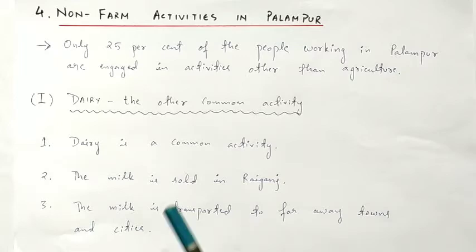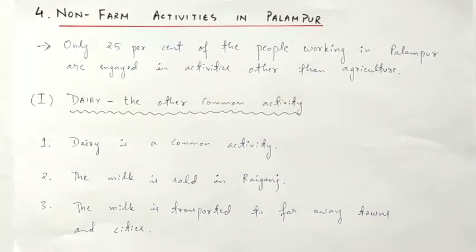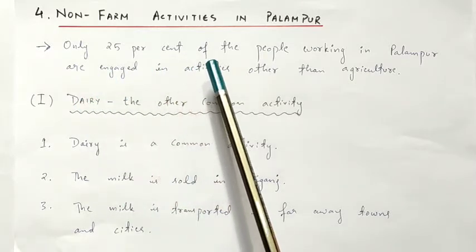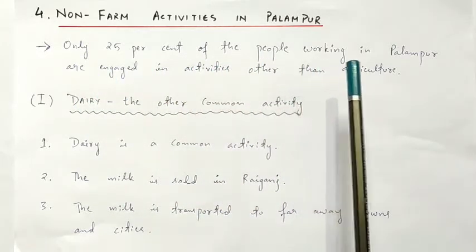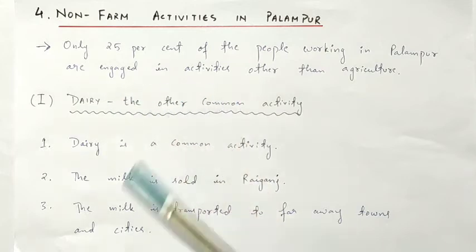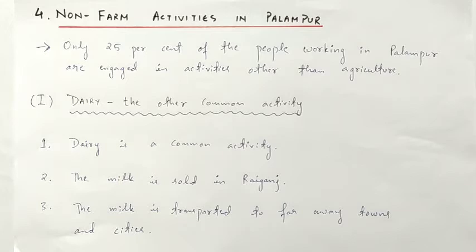Now let's look into non-farm activities in Palampur. We have learned about farming as the main production activity in Palampur. We shall now take a look at some of the non-farm production activities. Out of the total population in Palampur, only 25% of the people working in Palampur are engaged in activities other than agriculture. There are some of the activities that we will see.